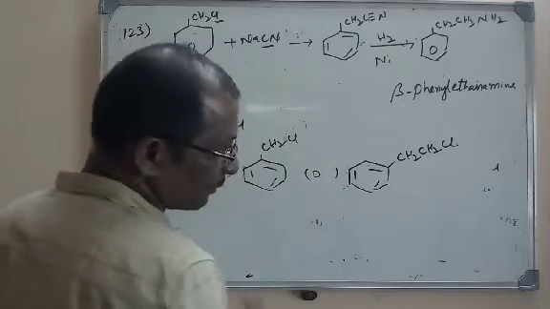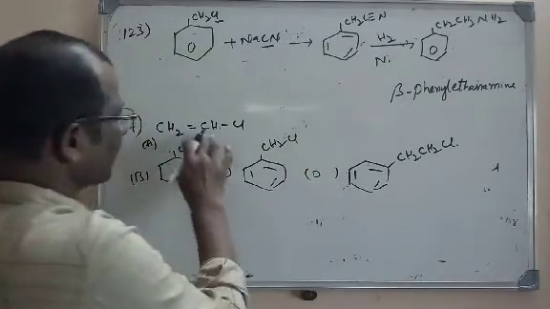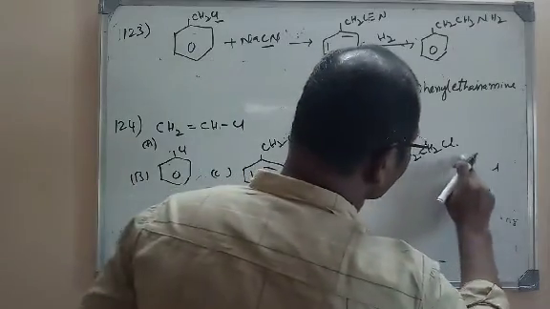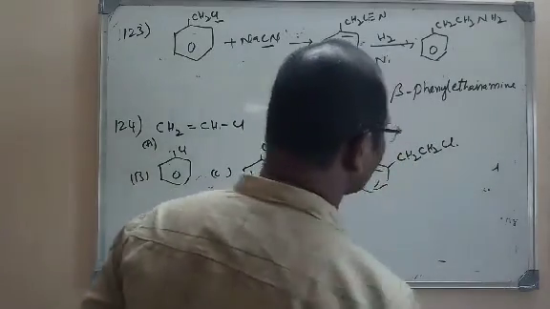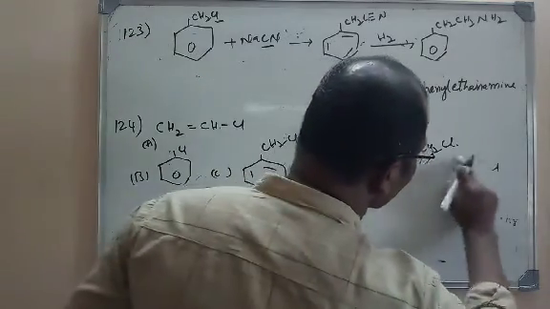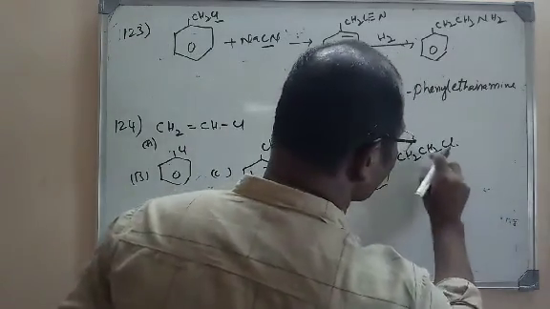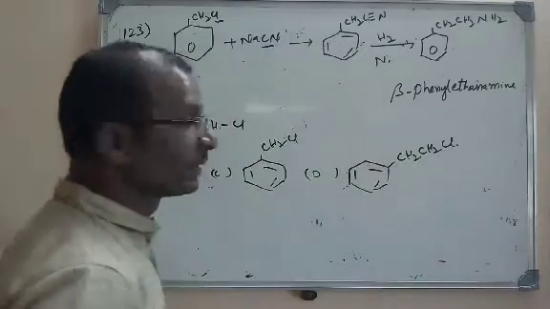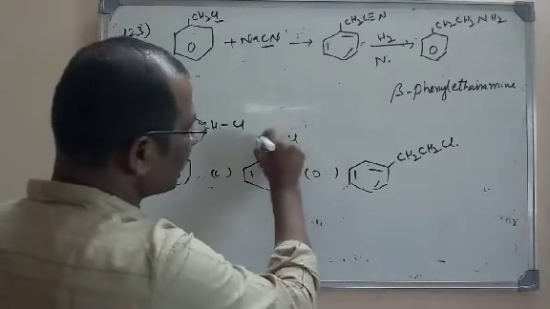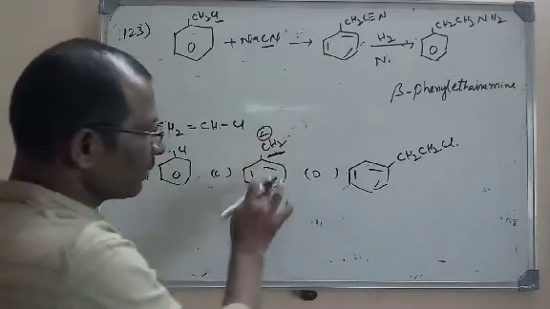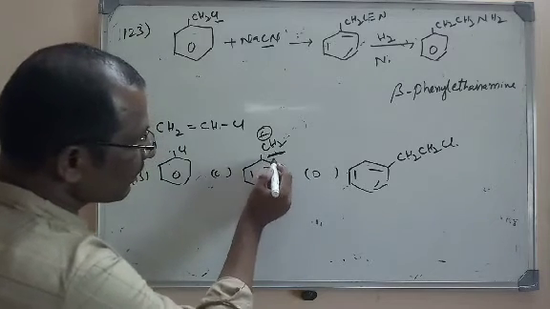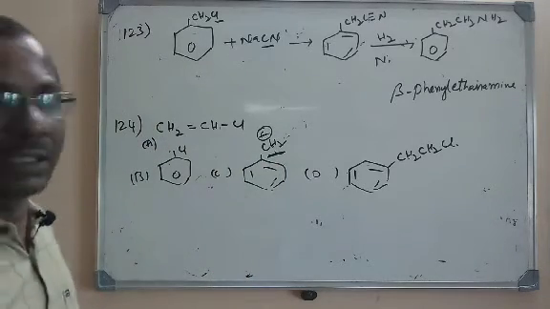Here we get a benzyl carbonium ion. Here we get a vinylic carbonium ion. And here we get an allylic carbonium ion. This one is not allylic; here also there is a carbonium ion, but it is separated by a methylene group. If you observe, the carbonium ion formed by solvolysis will be more stable because it can be immediately stabilized by this double bond here.